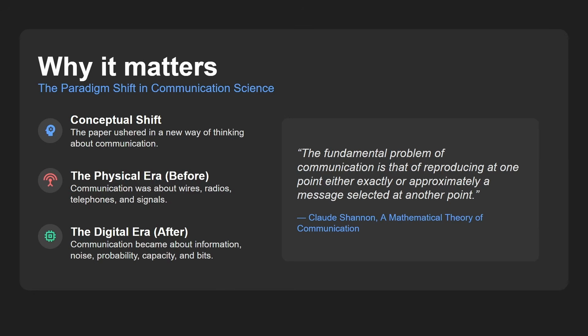And here's a great quote: "The fundamental problem of communication is that of reproducing at one point, either exactly or approximately, a message selected at another point." And he wrote that in like the first couple of paragraphs of the paper. And that's so obvious maybe to us today, but it wasn't obvious to people back then in the analog age. So absolutely amazing. And so there you go, Claude Shannon, a real giant at the beginning of the information age.